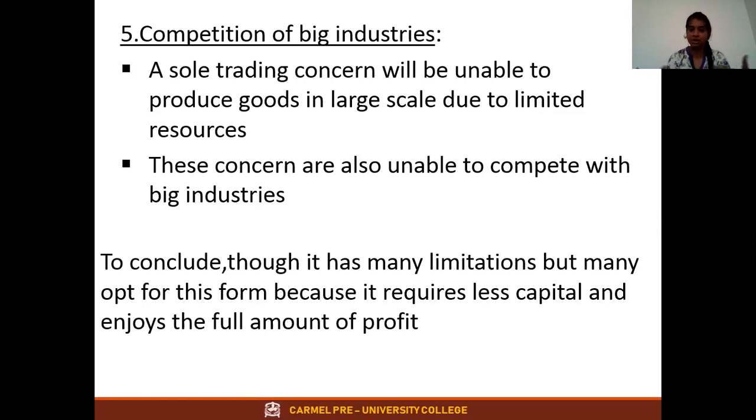Understood? And to conclude, though it has limitations, many people still choose sole proprietorship for two reasons. One is that you need very little capital to start. Second is that whatever profit you get, you alone can enjoy. Because of these two reasons, many people choose sole proprietorship. I hope you all understood the concepts we have studied today.